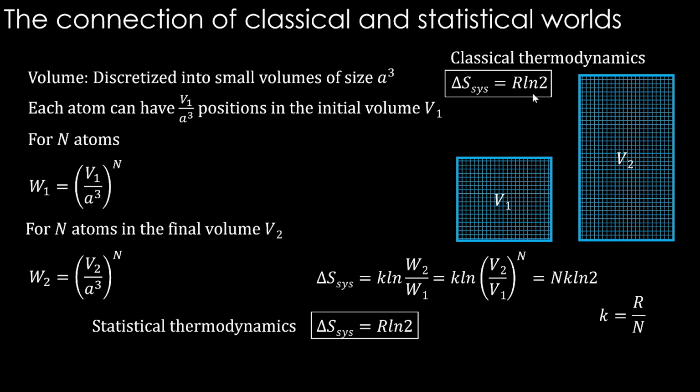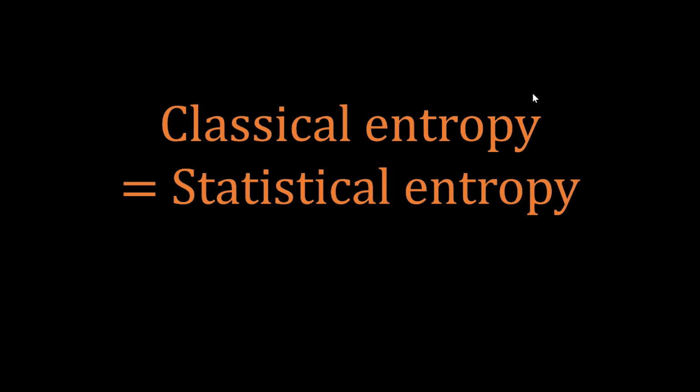What you essentially see here is that the entropy change we calculated in classical thermodynamics, where we did not even understand what this del Q by T is, is now making sense. Now we are talking about the discretized entities of volume, and compared to the initial state, the final state has more number of ways of occurring. Therefore, the final state is more feasible, or the final state is achieved from the initial state. The natural process is permitted. So we conclude classical entropy is equal to statistical entropy.